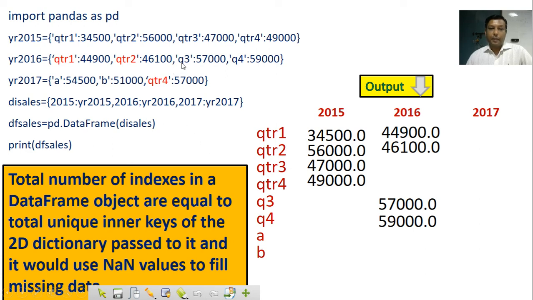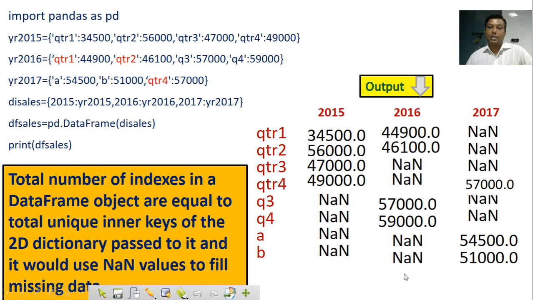Then the Q3 value will come against Q3 in the 2016 column, and Q4 is coming here. The next is here A, B and quarter 4. The value of A has come here in front of A, and in the B row 51 and quarter 4 this, and all the places which do not have any value have come as NaN.